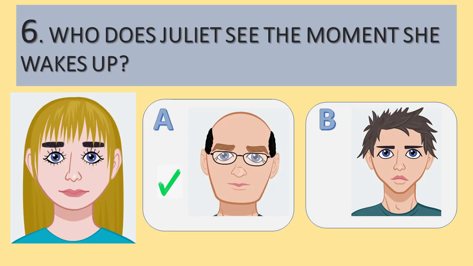So Romeo is dead, Juliet wakes up, and the person that she sees is Friar Lawrence. He was meant to be taking her away to see Romeo, but when she wakes up, she sees Friar Lawrence, but Romeo is dead and lays at his feet. Friar Lawrence is then trying to take her away from that moment and take her away with him.